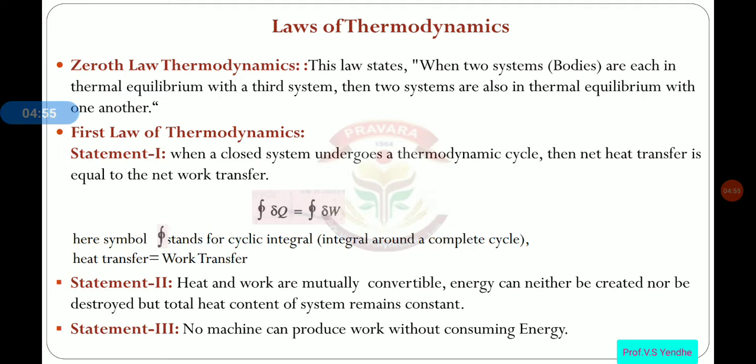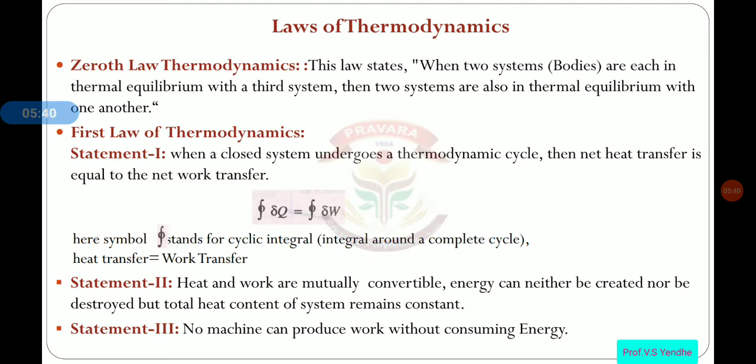Then the first law of thermodynamics. There are three statements for the first law of thermodynamics. The first is when a closed system undergoes a thermodynamic cycle. Which system? Closed system. That means there is no mass transfer, only energy can transfer. Such a system undergoes a thermodynamic cycle. That means the initial state is the final state, so the property change is a cycle. Then net heat transfer is equal to net work transfer.